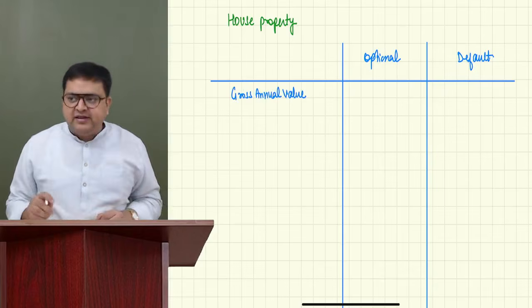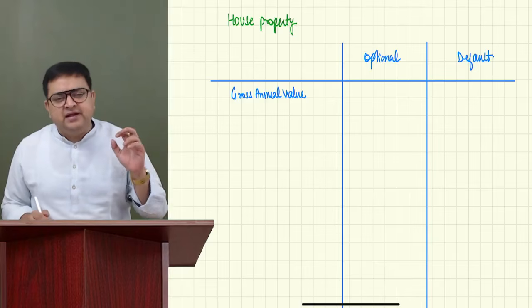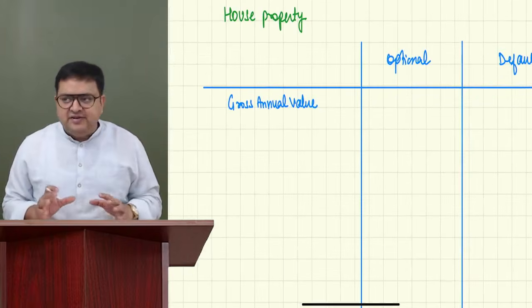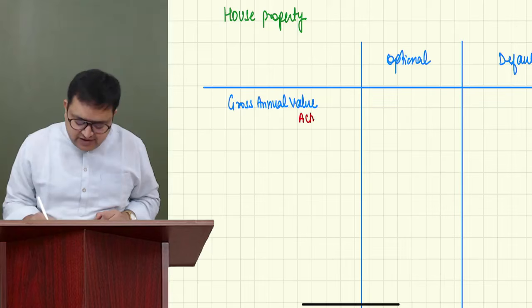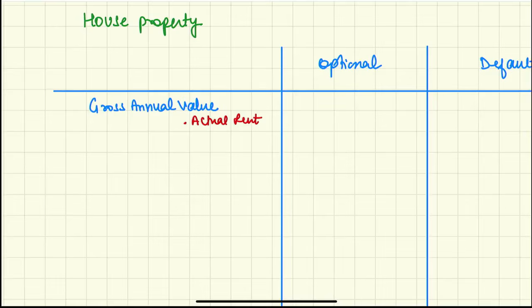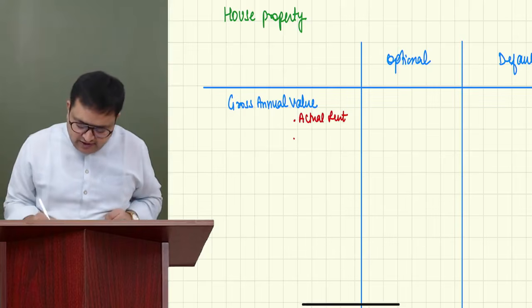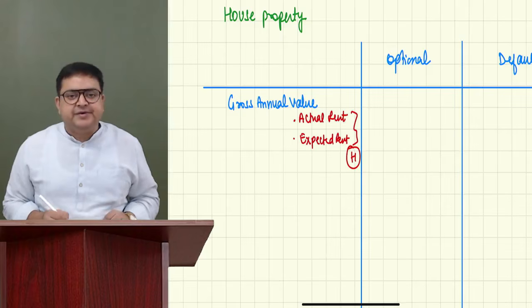And guys, I'm saying that more than 95%, 98% are the chances. What is GAV? GAV is actually actual rent. Please write this with me. Keep on writing with me. Actual rent or expected rent, whichever is higher. This is called GAV.